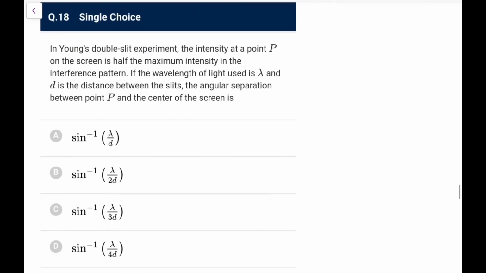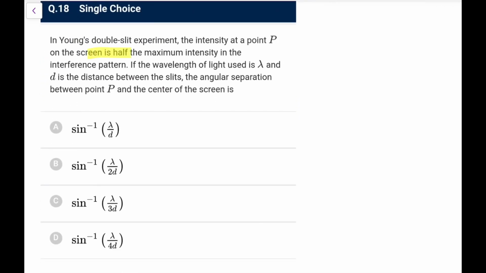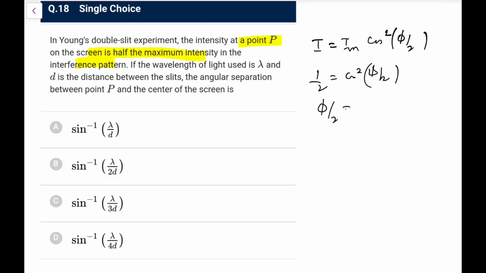In YDSE, the intensity at point P of the screen is half the maximum intensity in the interference pattern. If the wavelength is lambda, d is the distance between the slits, the angular separation between P and the center is. So intensity is half. What we say, I is I max cos square phi by 2. So cos square phi by 2 is half. That means phi by 2 is pi by 4, directly comes out because 1 by root 2 will come. So phi is pi by 2, and that is equal to 2 pi by lambda into delta x.